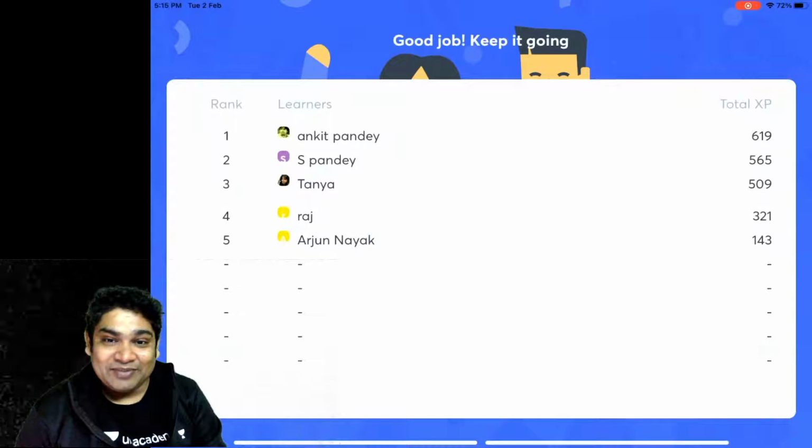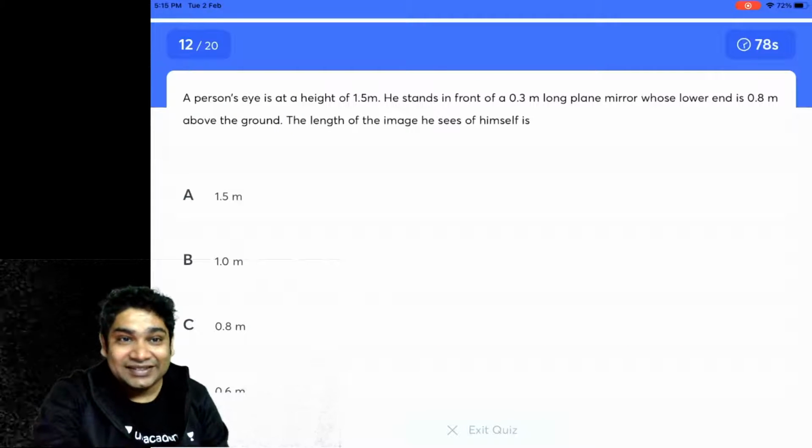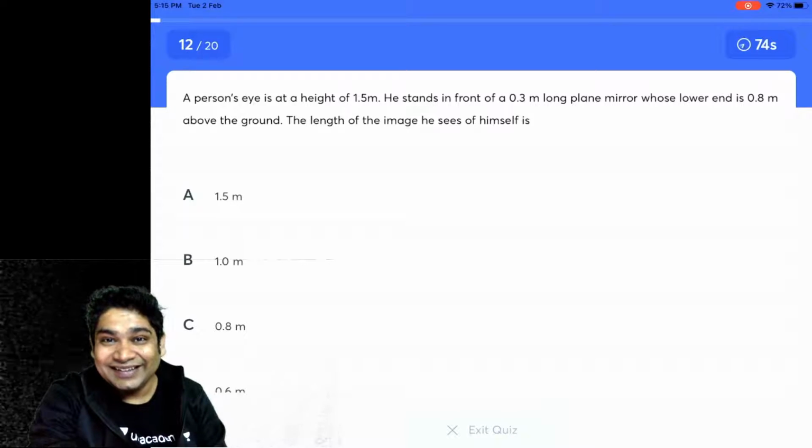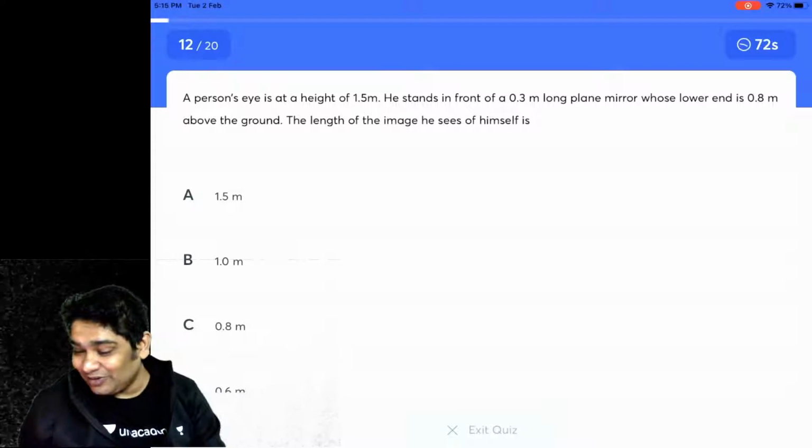All right, great. So five people, we do see some competition. Arjun says some of them are copying. Okay, where might they be copying from?